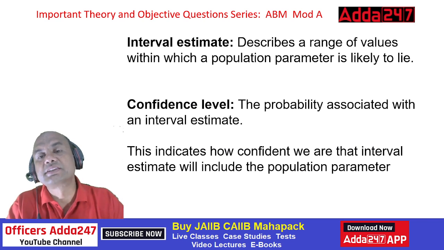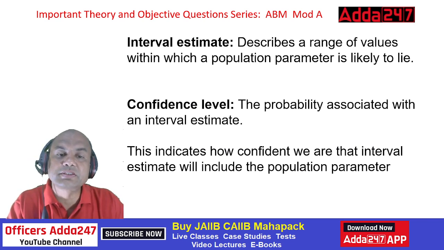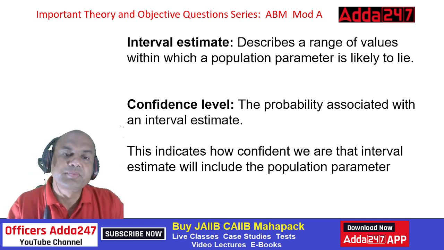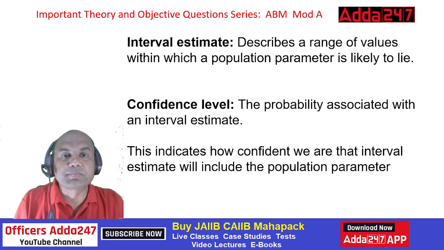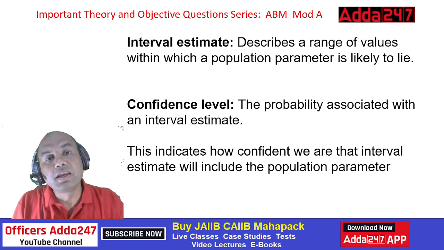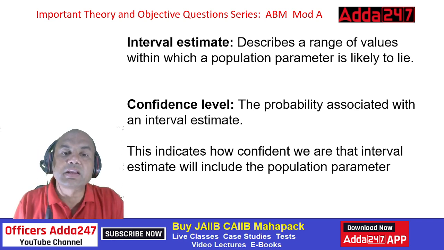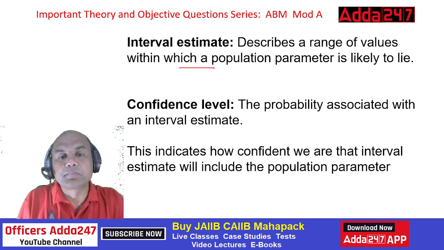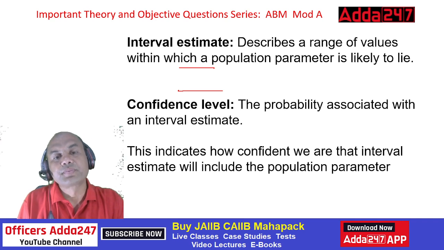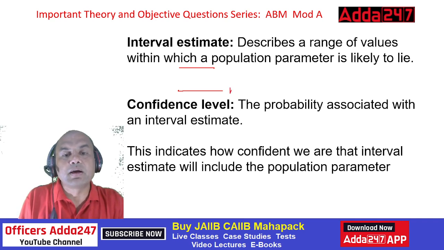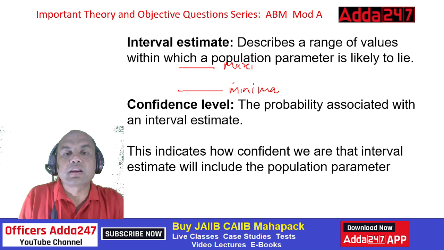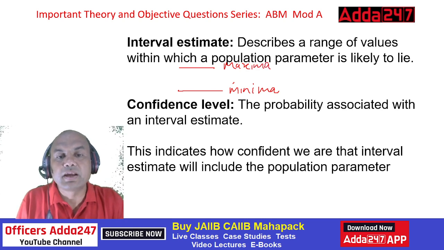Interval estimate describes the range of values within which the population parameter is likely to lie. Here, point estimates and interval estimates are separate. Point means just now we saw it: mean, mode, median. Interval means it is between the upper and the lower limit. This is known as the lower limit, minima, and the second is maxima. Your answer will lie between these minima and maxima.